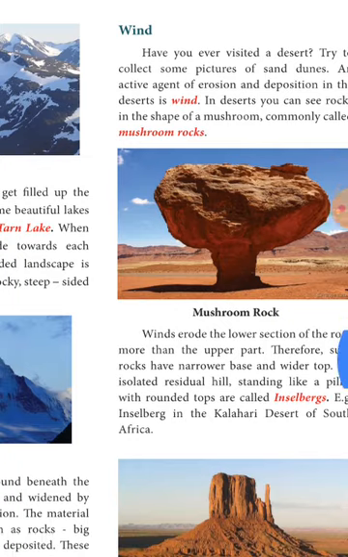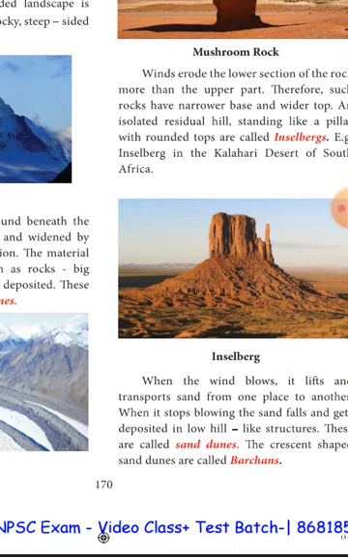Understood? Now next we are going to study about the sand dunes. When the wind blows, it lifts and transports sand from one place to another place. Then it will deposit it in low hill-like structures. They are called sand dunes. What are barkans? They are crescent-shaped sand dunes.